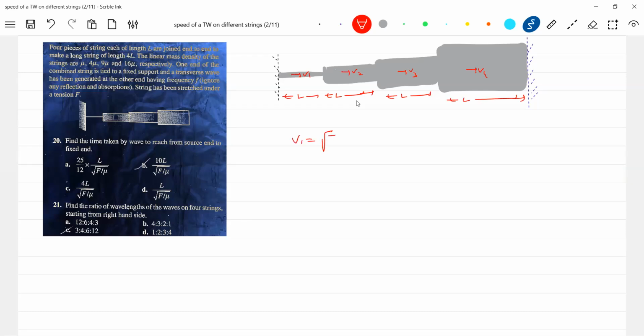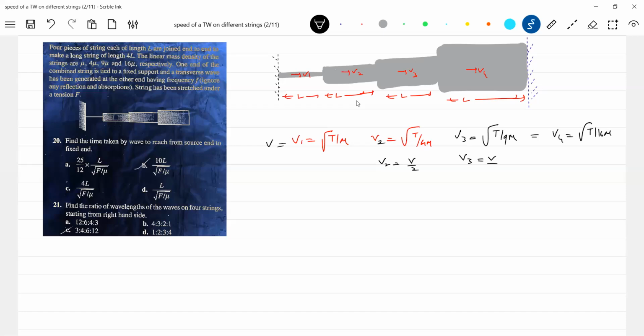V1 is equal to root of T by mu. Tension will be same or different? Must be same, no? The tension everywhere must be the same. V3 is equal to root of T by 9 mu. So V1 equal to V, this will become V by 2, V by 3, V by 4.